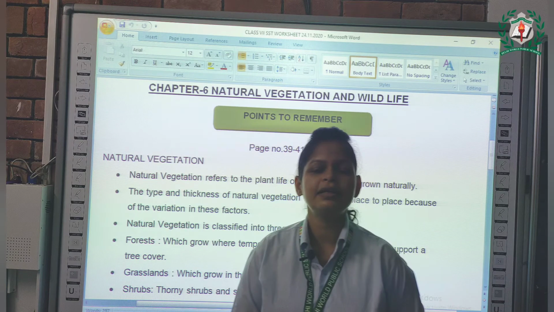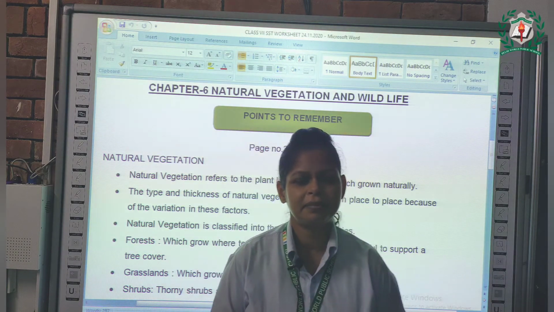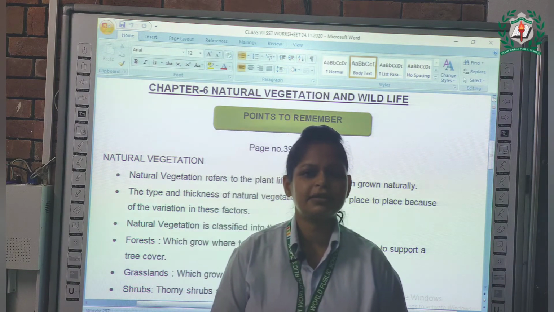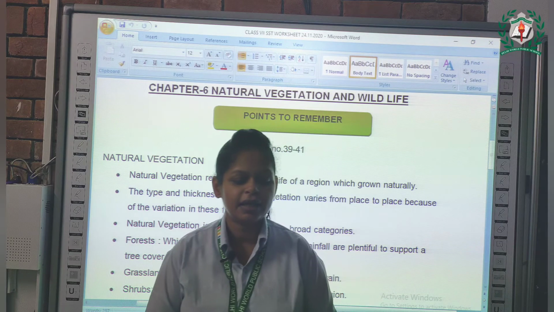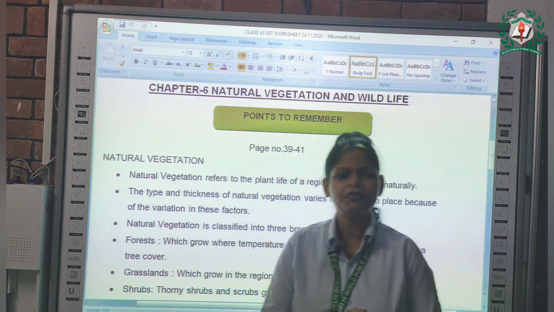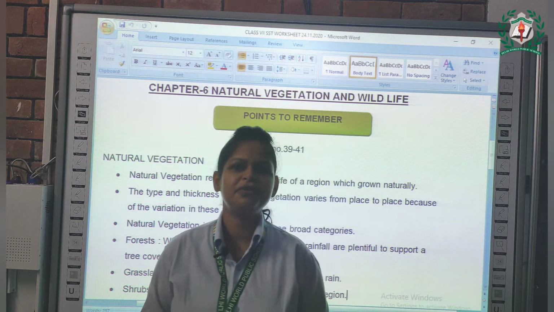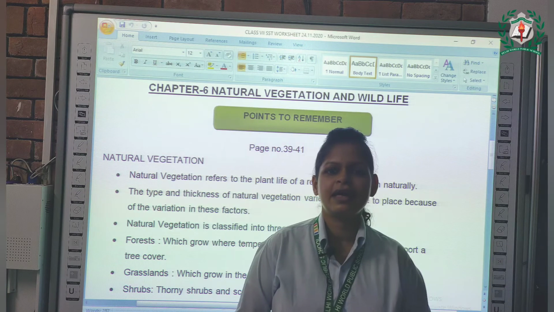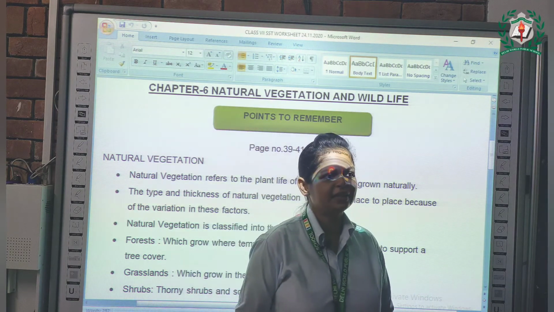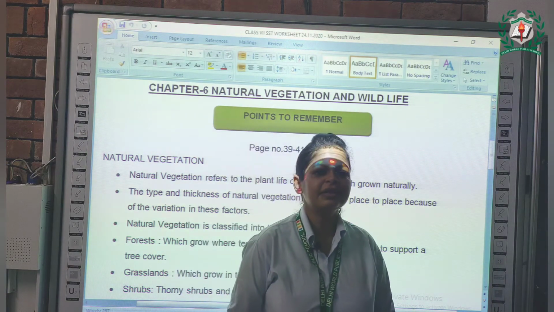Basically it is categorized into three main parts. The first one is forest, the second one is grassland, and the third one is shrubs. Forest. I know that all of you know what a forest is, and must have seen pictures or visited near a forest.